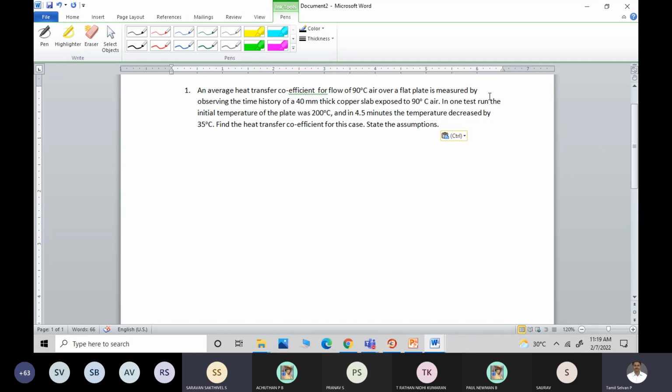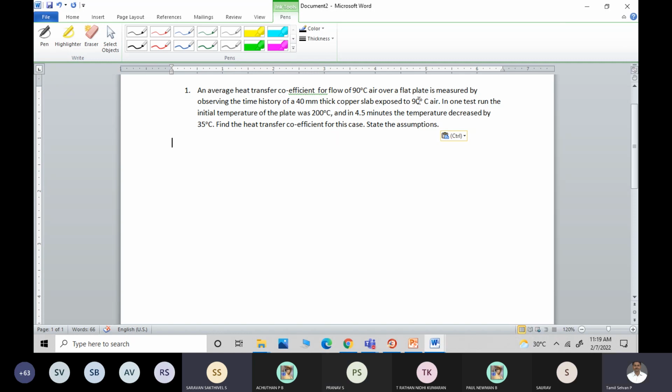Suppose if instead of air, some other medium is given, for example liquid sodium or liquid potassium, then you will be expected to find out, because the h value changes. The h value changes for liquid metals, for water, for gases, for air. Convective heat transfer coefficient value changes for different fluids. Am I correct or not? Yes, sir.